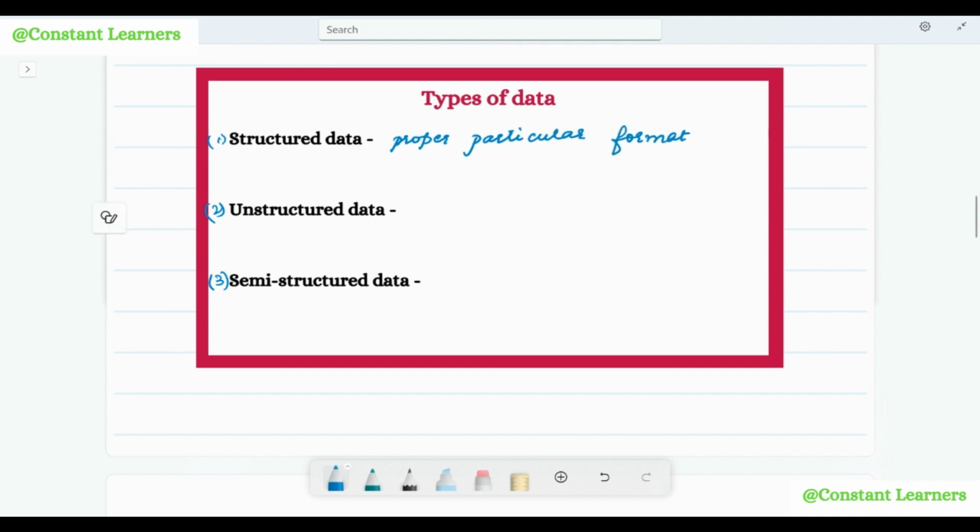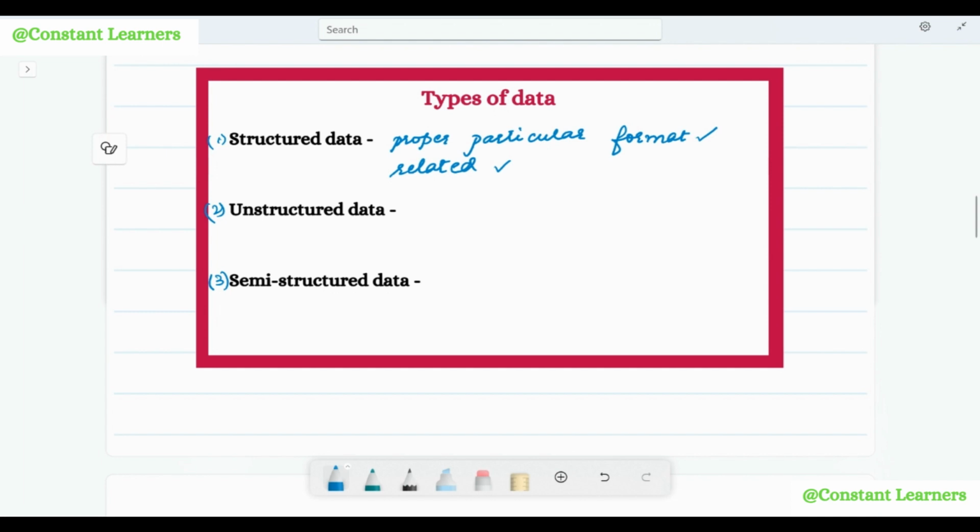Proper particular format means what? That data is properly structured. It's not randomly available, right? We can identify different parts of the data very well, and also this data is related, right? That is the most important aspect of data to be stored in the databases, right? So the structured data has a proper particular format and it is related. The data is related to one another.